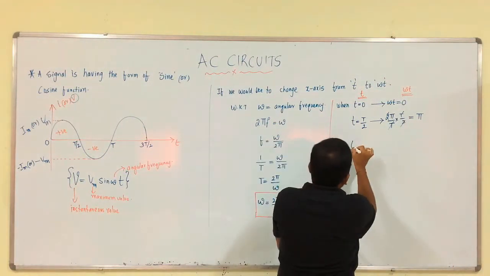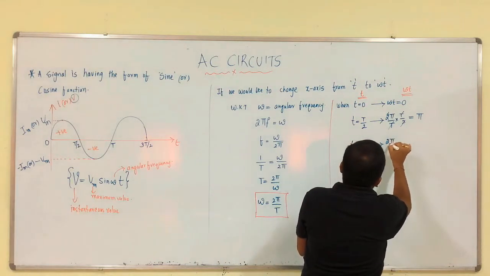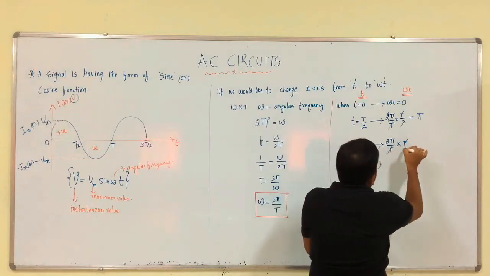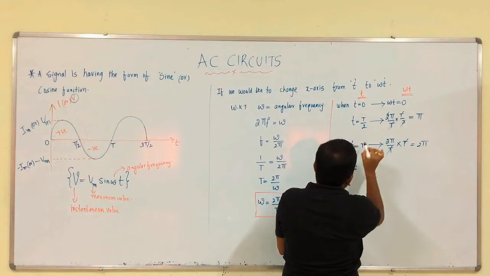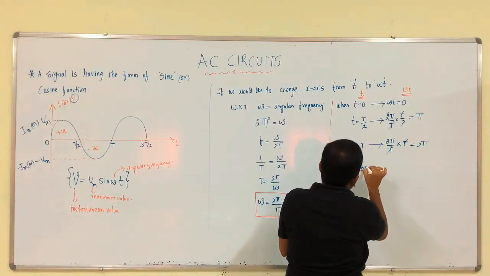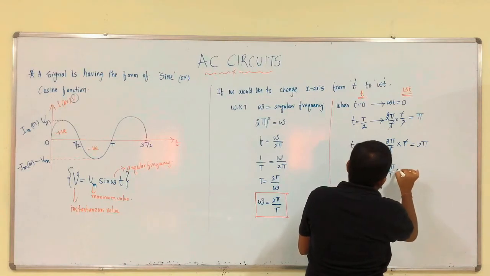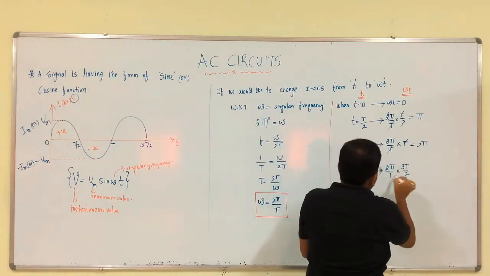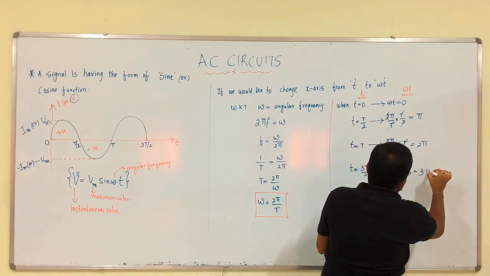When t is equal to T, it is 2 pi by T into T, we have 2 pi. Like that, when t is 3T by 2, 2 pi by T into 3T by 2, 2 gets cancelled, T gets cancelled, then the answer is 3 pi.